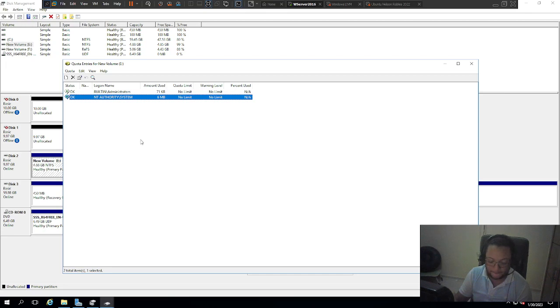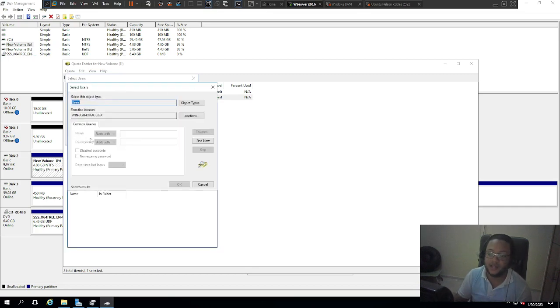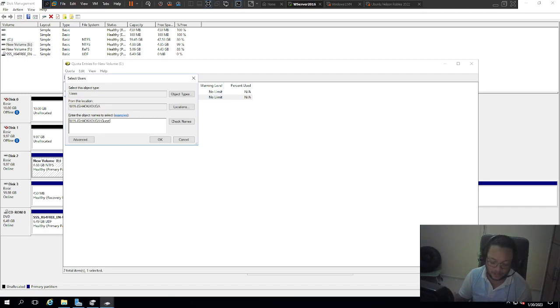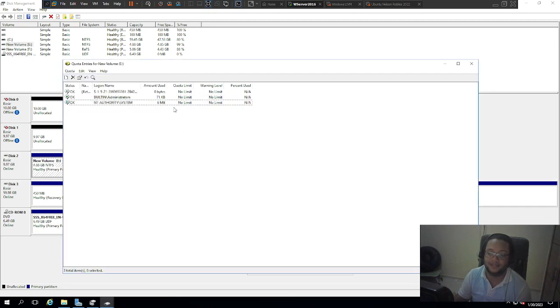If I click on this, I can select a new user, but I don't think I have any new user. Let's click on advanced because I think I created one before. I'm just going to click on find now. Okay, let's go with guest, because I think I deleted the other one. I'm going to click OK for this, and I'm going to click on do not limit because this is what the practice is. Now it says this user has no limit and has used no space at all.